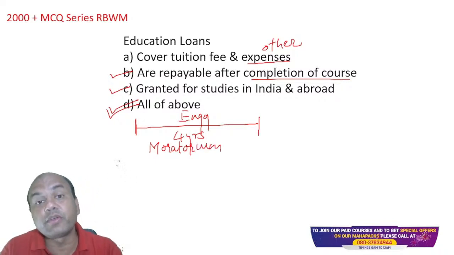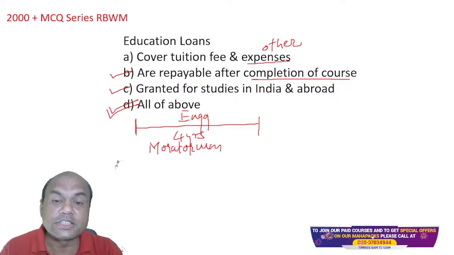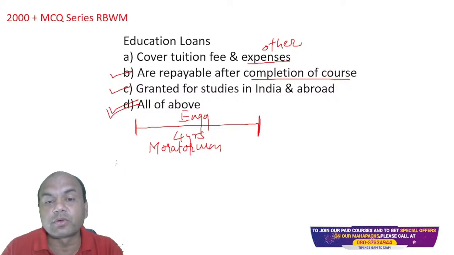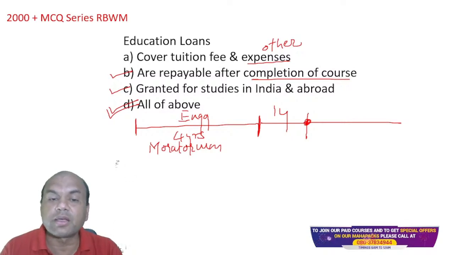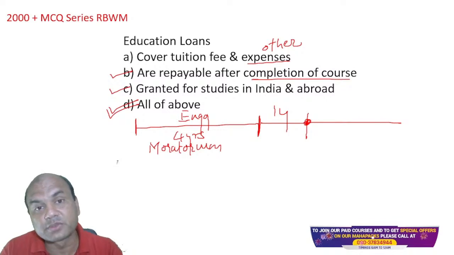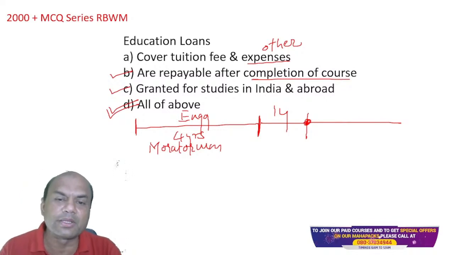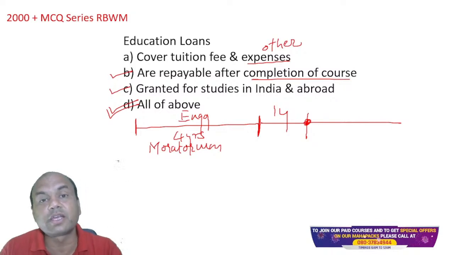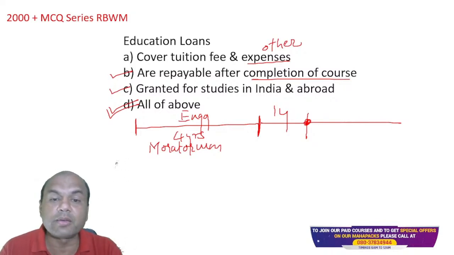But does it mean that we have waived it off? Oh no, forget it, you won't pay at all? No. This is paid, but later. After completion of the course, then we give still 1 year more, 1 year for a job, right? After this job, then your EMI starts. So whatever is pending for these 4 plus 1 years, whatever this interest is, that is taken from that student. After all, it's not the bank's money. It's the depositor's money. So we are just the trustee. How can we waive off any amount? So that's why it's repayable after completion of the course, and obviously granted for studies in India and abroad.